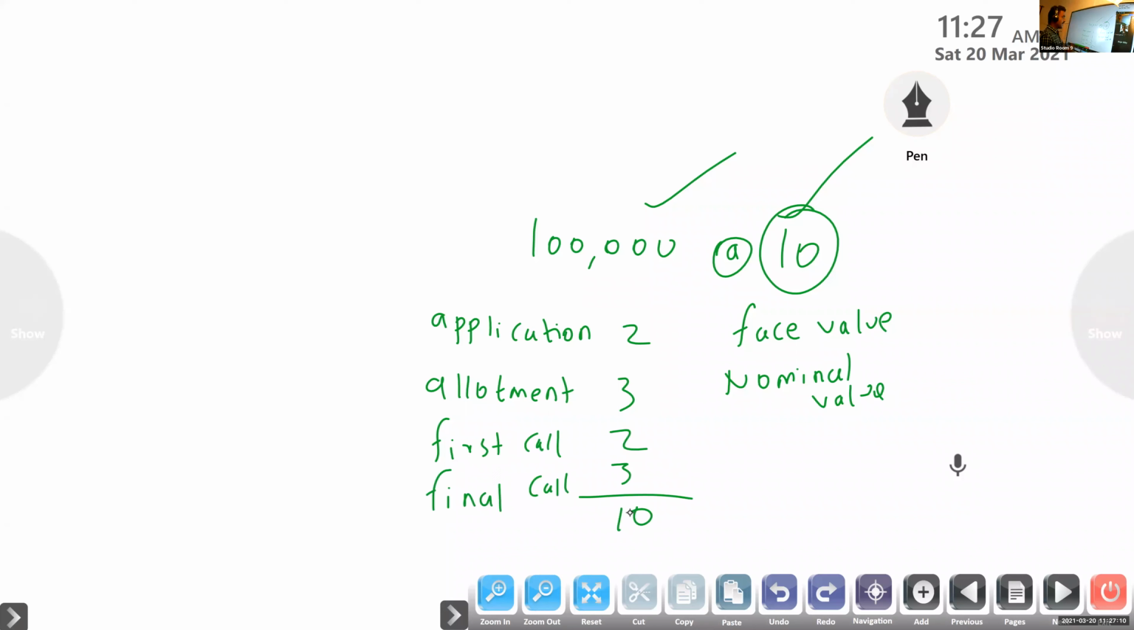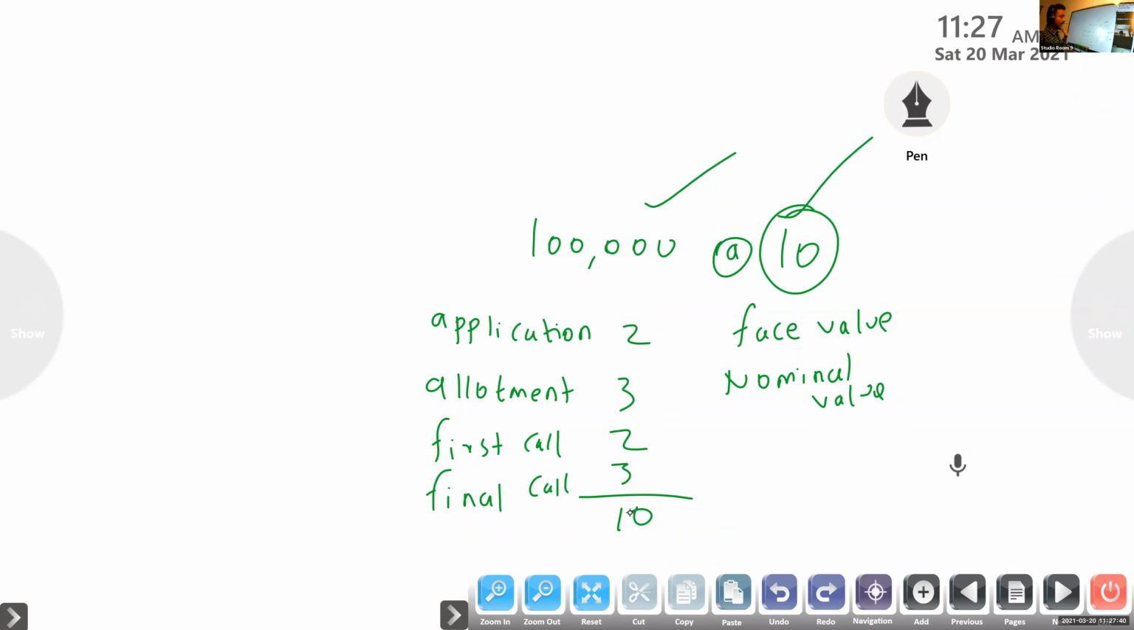Suppose the company issues shares to the public, face value 10 rupees. How are they collecting the amount? In installments. Application, 2. Then allotment, at that time only the applicant becomes a shareholder. They will decide to allot the shares. If they are not allotting, they will refund the application money to those to whom they are not giving any share. Next, the remaining in installments, first call and final call.